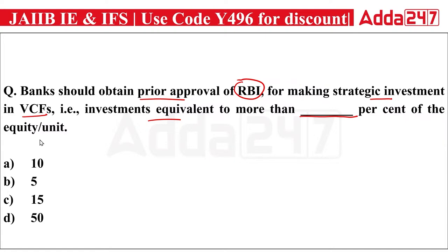Venture capital funds were introduced in the year 1972 on the recommendation of the Bhatt Committee. Venture capital collects funds from various investors and invests that fund in startups only. Now the bank should obtain the approval of RBI if it wants to make a strategic investment in venture capital, where the investment is equivalent to more than a certain percent of equity per unit. The answer is 10% of the equity.